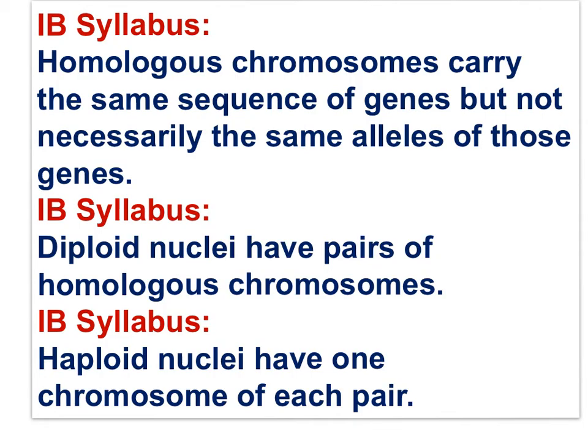Now here are 3 IB syllabus statements, very important ones that focus on homologous chromosomes. Homologous chromosomes carry the same sequence of genes, but do not necessarily carry the same alleles of those genes. Diploid nuclei have pairs of homologous chromosomes. Haploid nuclei have one chromosome of each pair.